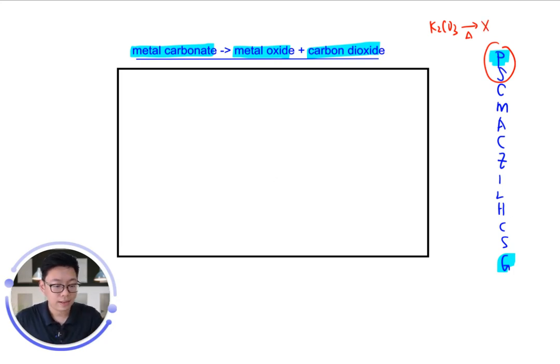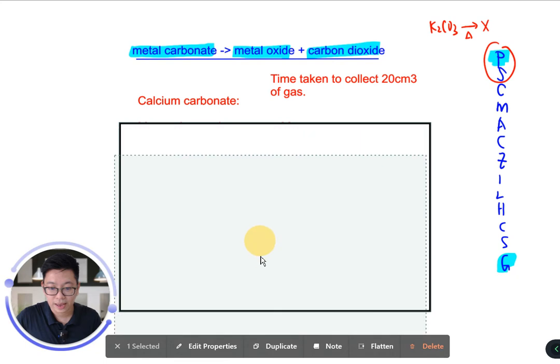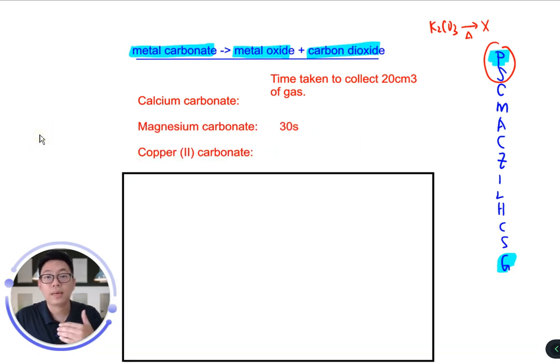Let's assume I give you a question. We have three metal carbonates: calcium carbonate, magnesium carbonate, copper carbonate. And the question asks: if the time taken for calcium carbonate to break down to collect 20 cm3 of gas is 30 seconds, what is the time taken to collect 20 cm3 of gas when we heat up copper carbonate and calcium carbonate?